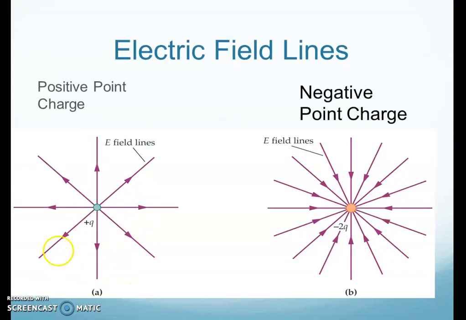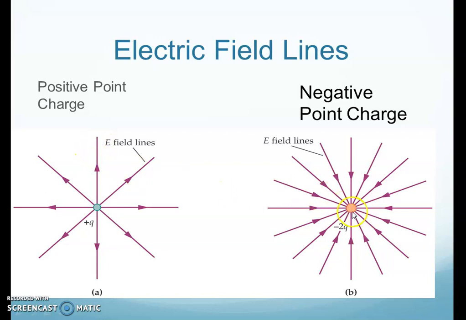Now this is a Q, the source charge. Suppose we place a test charge over here, so the positive charge will repel the test charge and the Q naught charge or test charge will move along this line. So this line should be named as electric line of force, right? If we place Q naught here, it will be displaced along this line. So this is also an electric line.